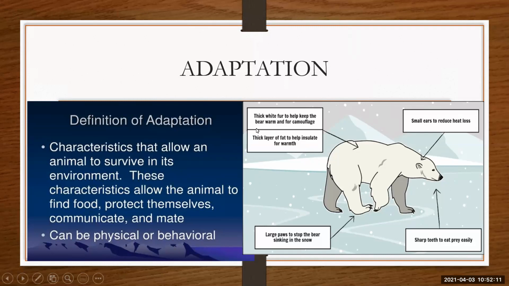In this way, thick white fur helps keep the bear warm, and a thick layer of fat helps insulate for warmth. So these are the adaptations seen in this animal.